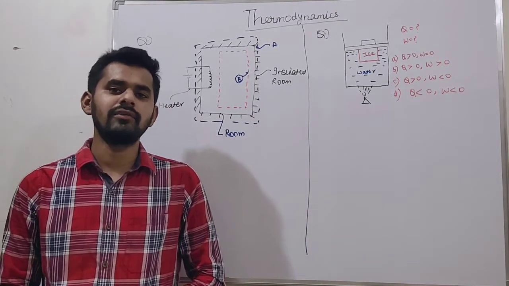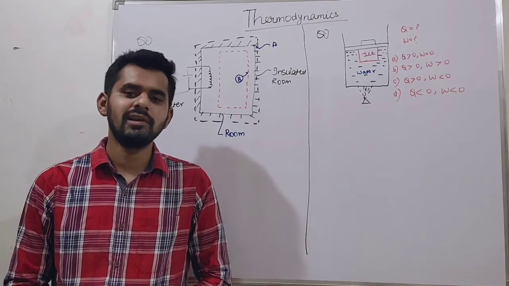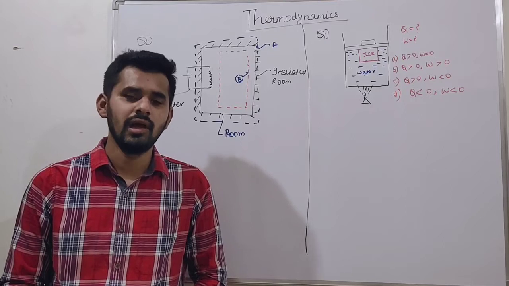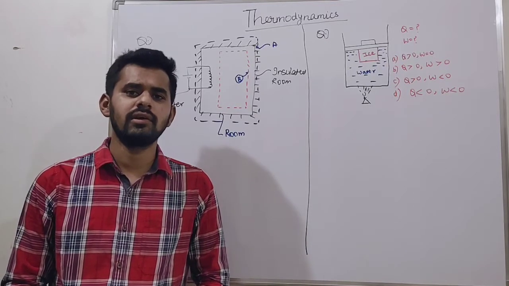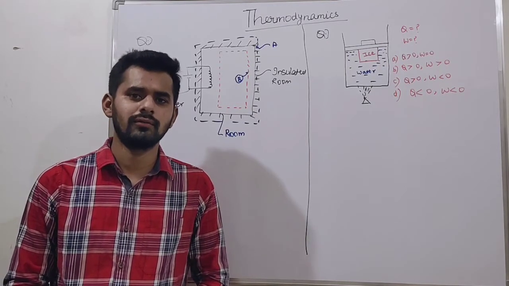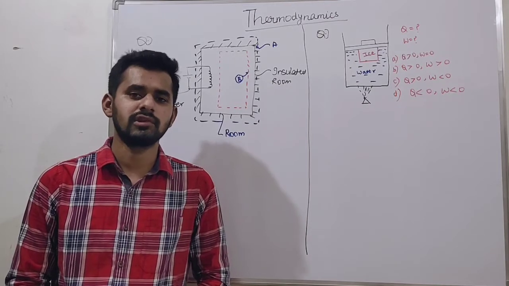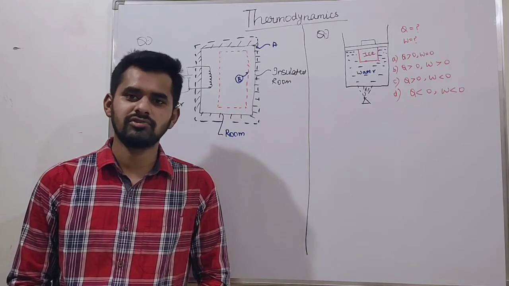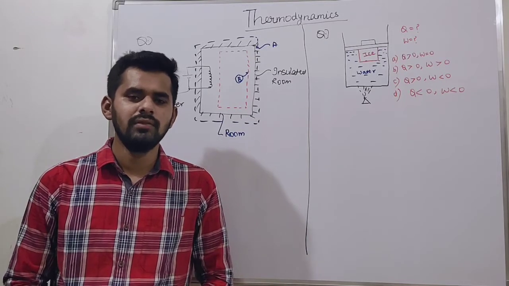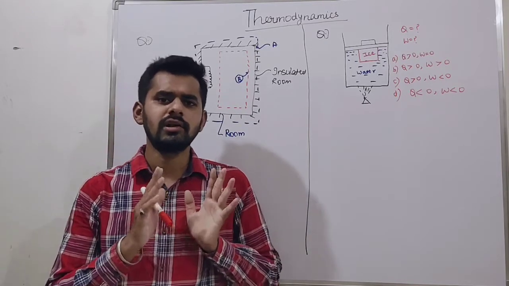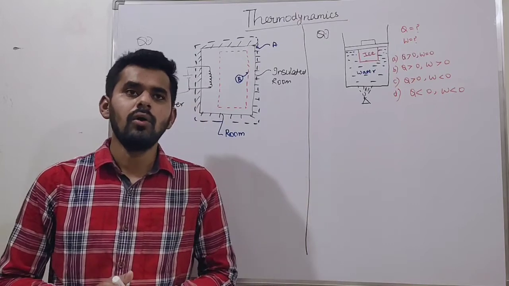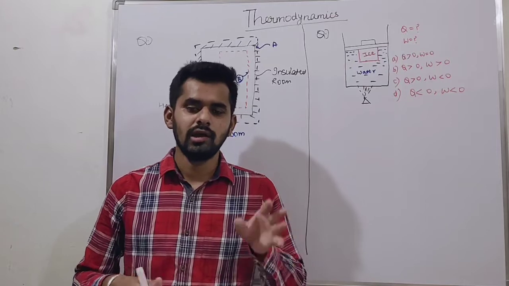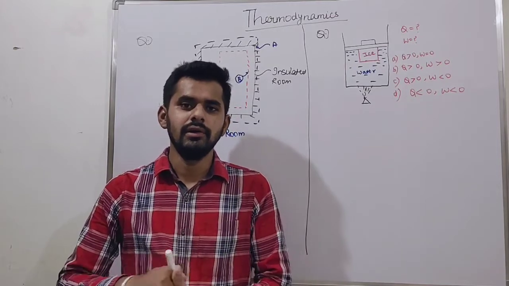So students, till now what we are discussing, we have basically discussed the first law of thermodynamics and its consequences. We have already discussed the various types of work interactions in various processes: constant volume, constant pressure, isothermal. These are which we have already discussed. Okay, now let's do some problems on the first law on the basis of what we have already studied.